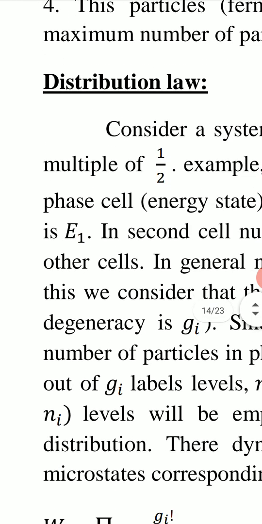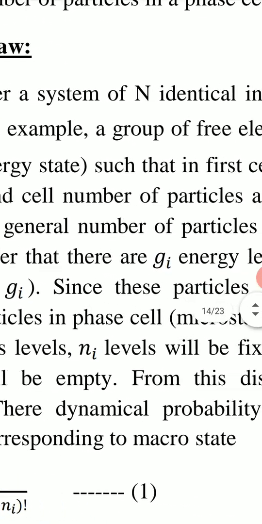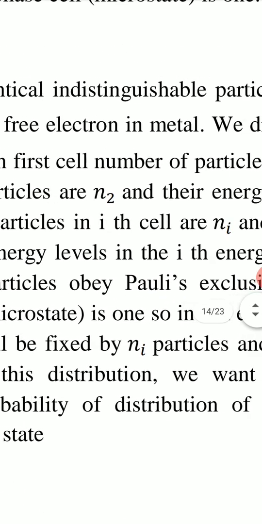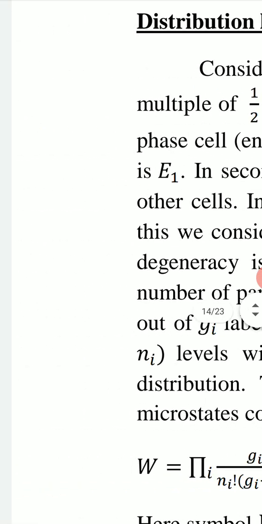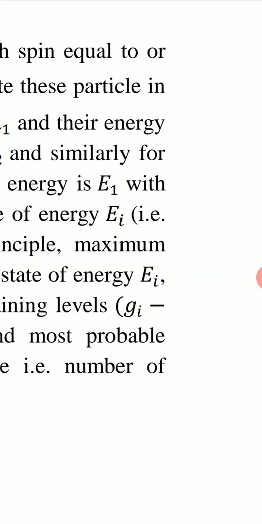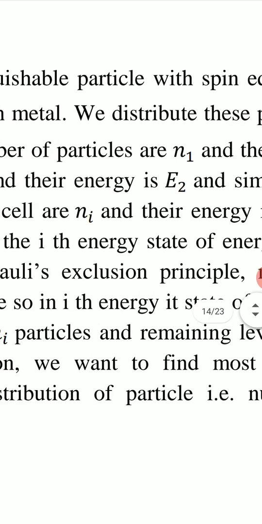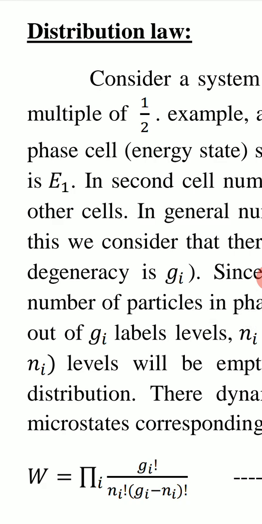Now we will find the distribution law for Fermi-Dirac statistics. For this, we consider a system of capital N identical indistinguishable particles having a spin equal to odd multiple of half, that is 1 by 2, 3 by 2, 5 by 2 and so on.